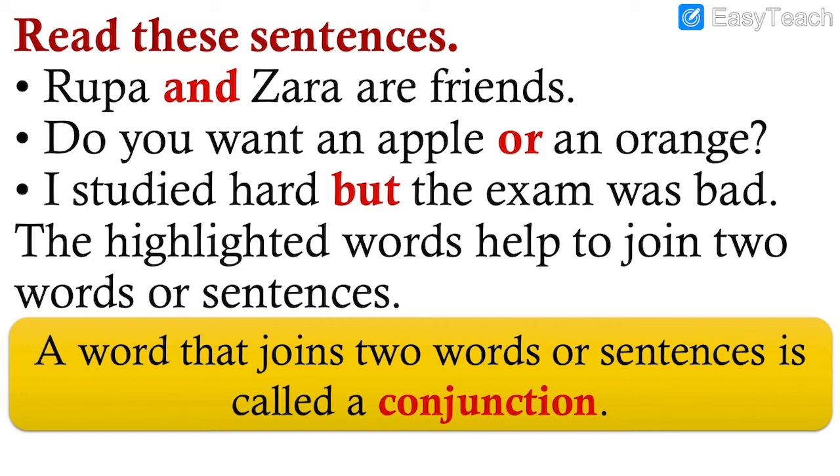A word that joins 2 words or sentences is called a conjunction. See, 2 words are joined or 2 sentences are there. Rupa, Zara are 2 words which are joined. Here, apple, orange are joined. I studied hard. The exam was bad. So here contrast, so but. Here choice is given, apple and orange. So a word that joins 2 words or sentences is called conjunction. These are the 3 conjunctions examples.